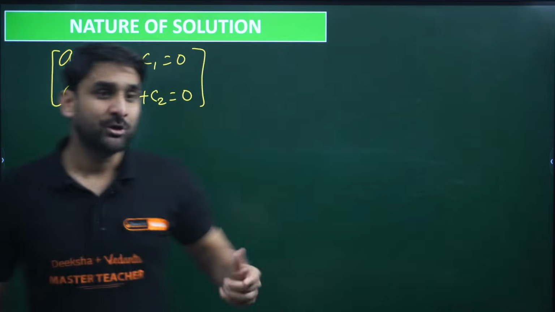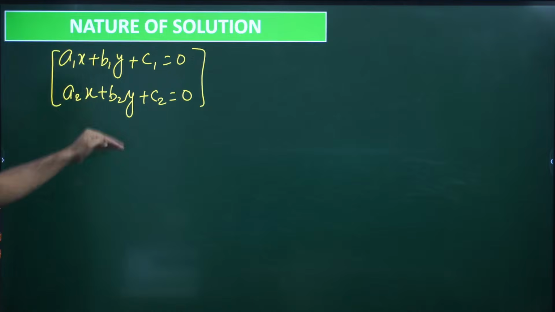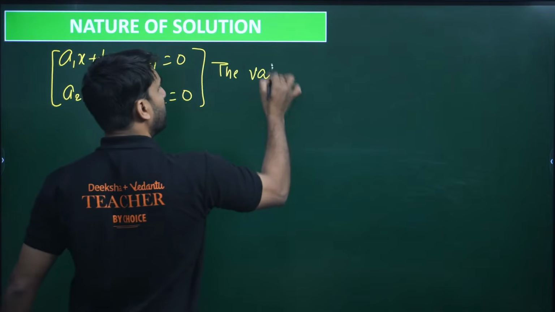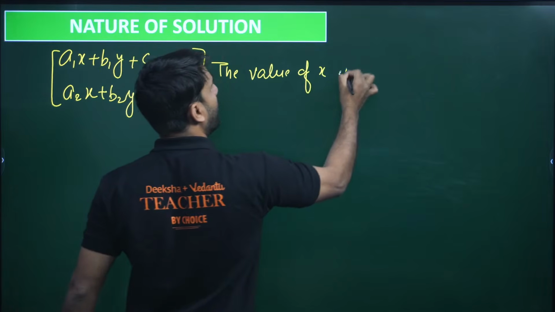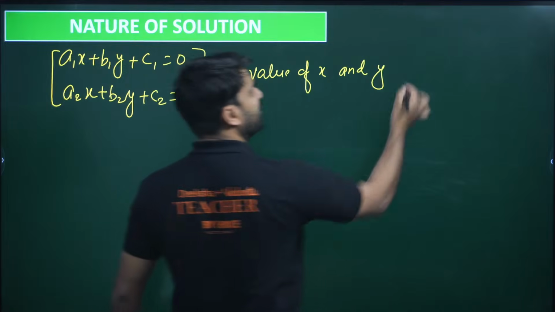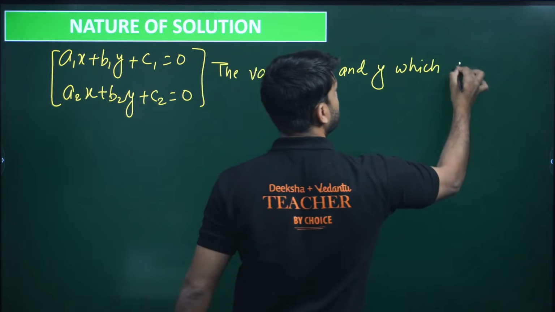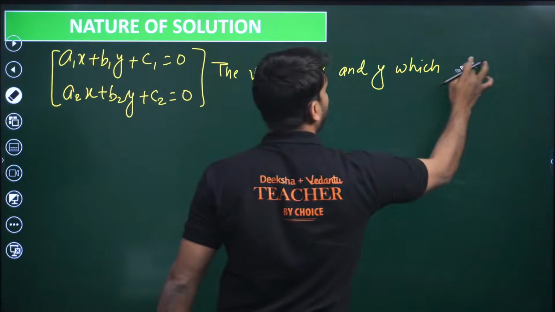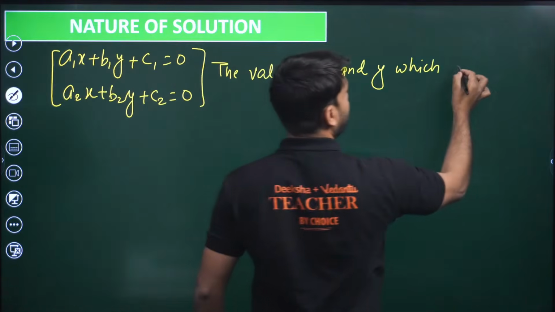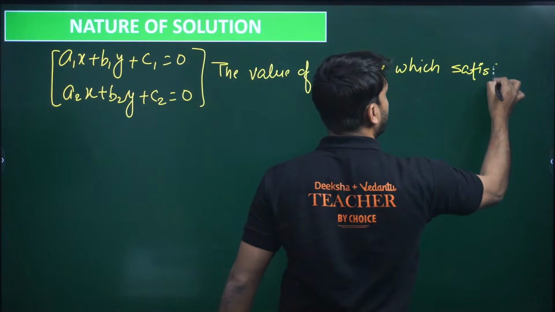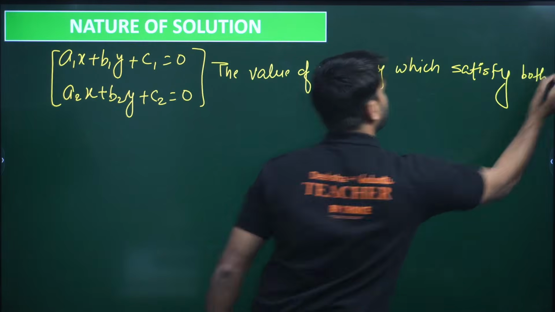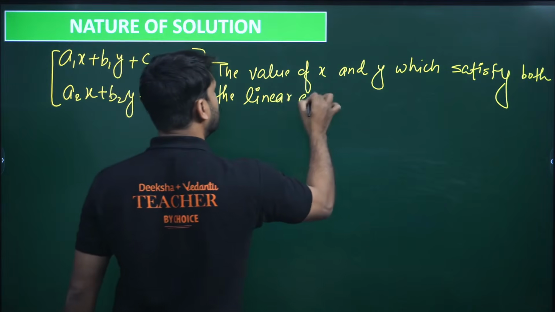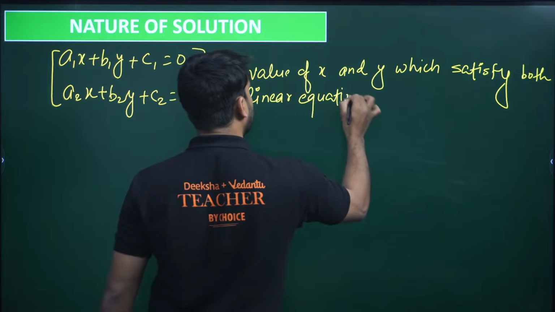Pair of linear equations. When you get the solution of these two linear equations, the value of x and y which satisfy both the equations, both the linear equations, this is called solution, my dear.